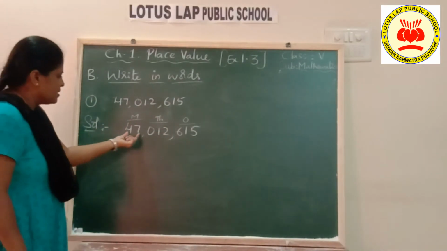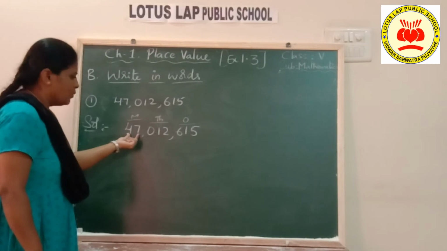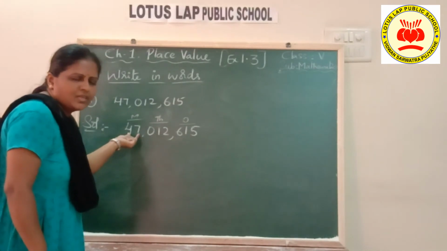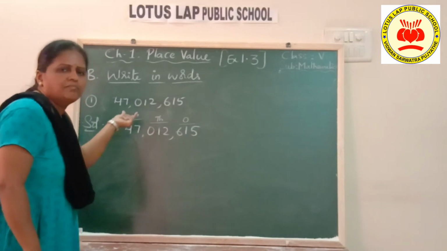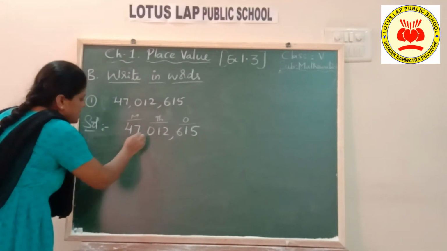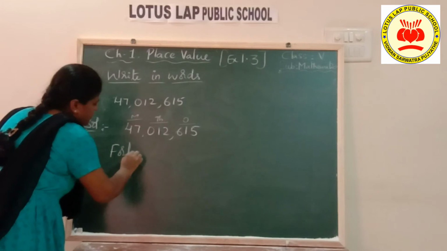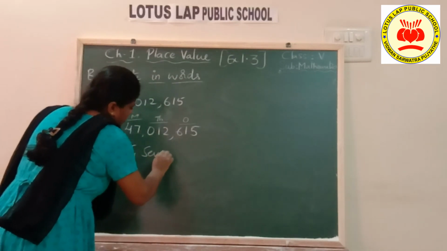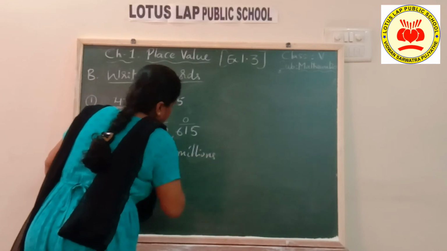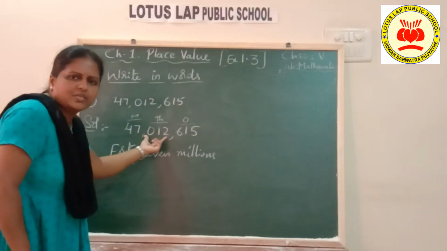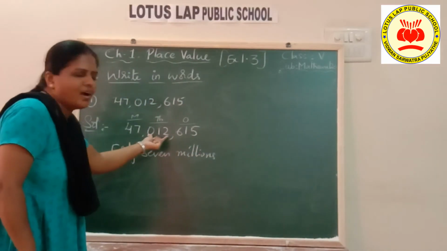Now, what is this first under the millions period? What are the two digits? 47. So 47 with the period name. 47 millions. Next, under the thousands period, 3 digits, 0, 1, 2.